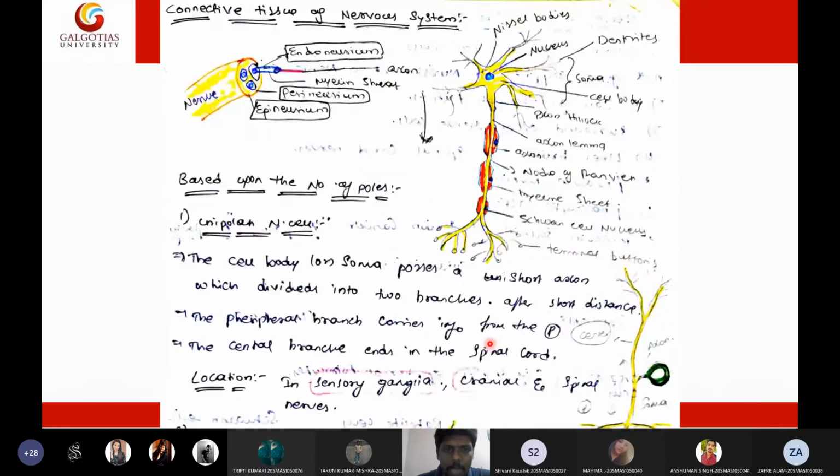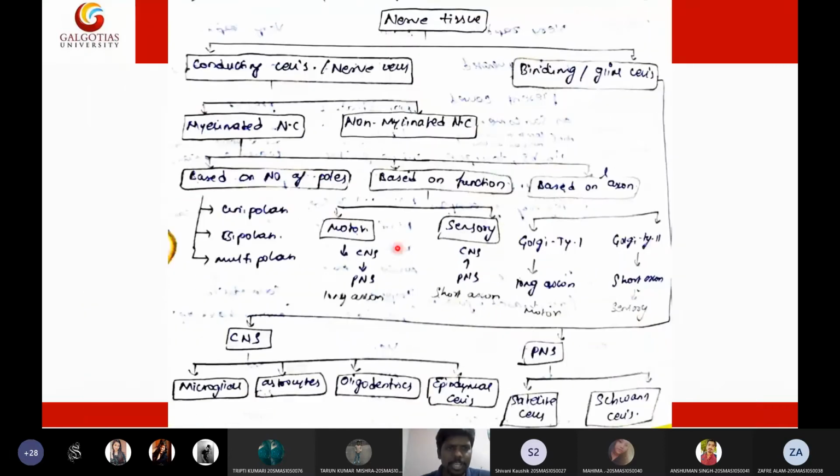So I'm going back to the classification. Here, myelinated nerve cells are divided broadly into three types: depending upon their polarity, depending upon their function, and depending upon the length of the axon. Depending upon polarity, we have three types: unipolar, bipolar, and multipolar. Now tell me examples, students. Unipolar nerve cells are present in what location?